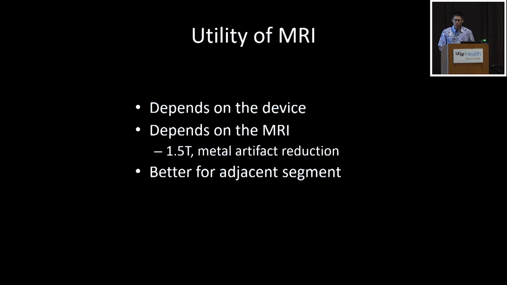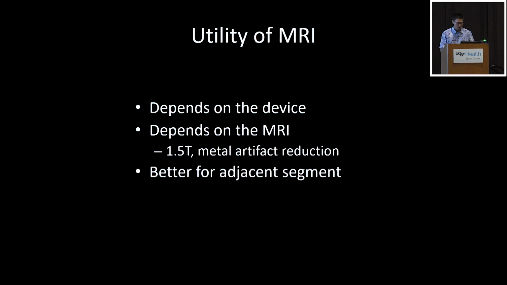So let's talk about some clinical dilemmas. I think the main thing that faces us when we see a patient in clinic who has a cervical disc replacement and comes in with pain is, okay, what kind of device do they have? How am I going to get imaging and diagnostic workup on this patient? They usually come in with an MRI, but depending on their device, it's completely useless, and you're kind of left back to square one, right? So I think the utility depends on the device, depends on the MRI that they had based on the size, the strength of the MRI, and whether a specific metal artifact reduction sequence, or MAR sequence, was requested. Sometimes those aren't even that helpful.